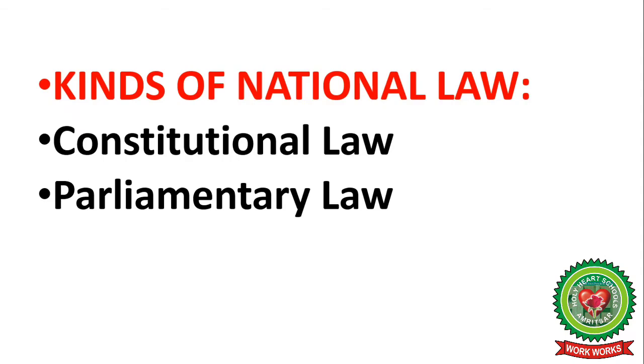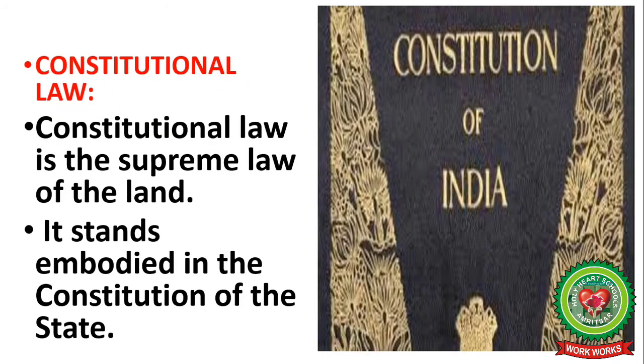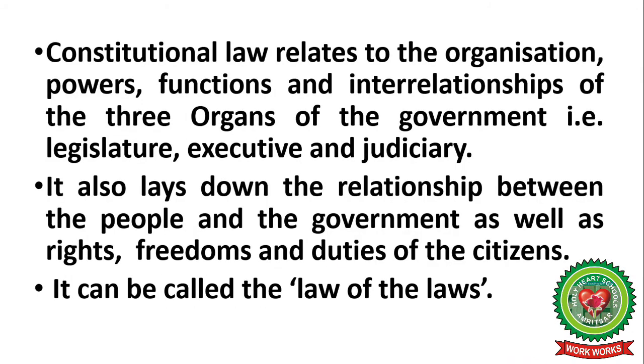Now I will tell you the kinds of national law. That is, first is constitutional law and second is parliamentary law. You know, constitutional law is the base, that is a guideline for the government, and parliamentary laws are going on, that is whatever law is made after the constitution came into being, that is called the parliamentary law. First, I will tell you about the constitutional law. Constitutional law is the supreme law of the land. It stands embodied in the constitution of the state.